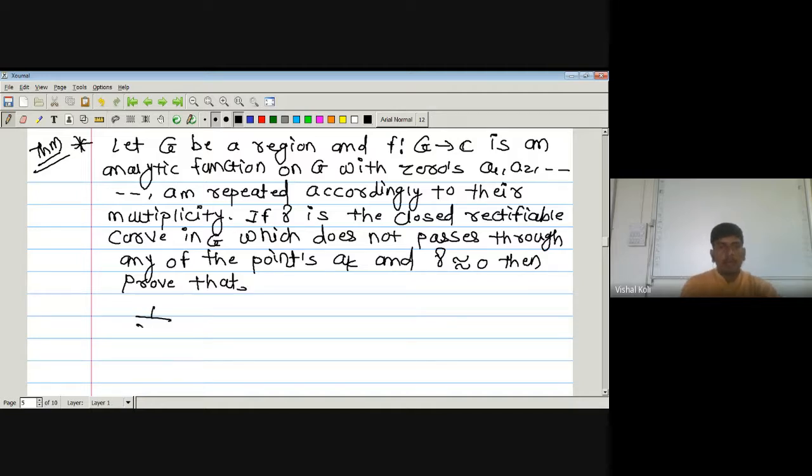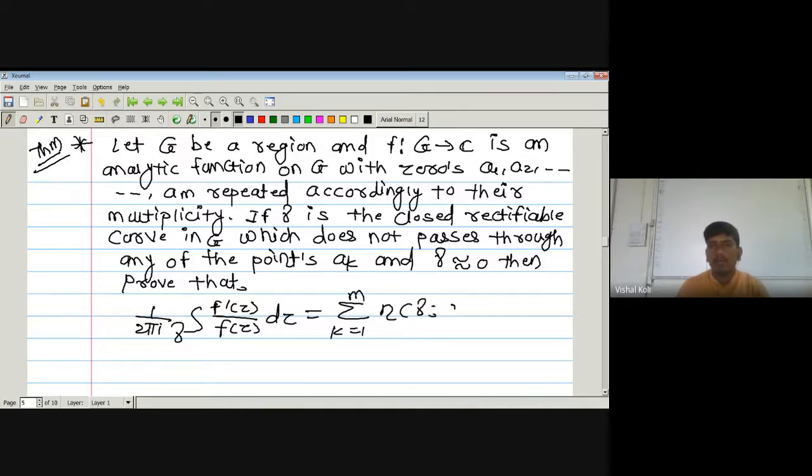1 upon 2 pi i, the integral over the curve gamma of f dash z divided by f of z dz, is nothing but the summation k running from 1 to m of the index of the curve gamma with respect to the point ak. Here we are given G, any region. f is an analytic function defined on that region G with its zeros a1, a2 up to am, repeated according to their multiplicity. And gamma is any closed rectifiable curve in G which does not pass through any of the points ak.